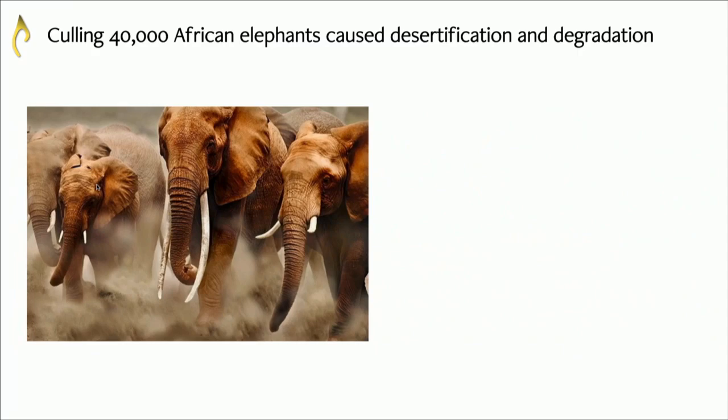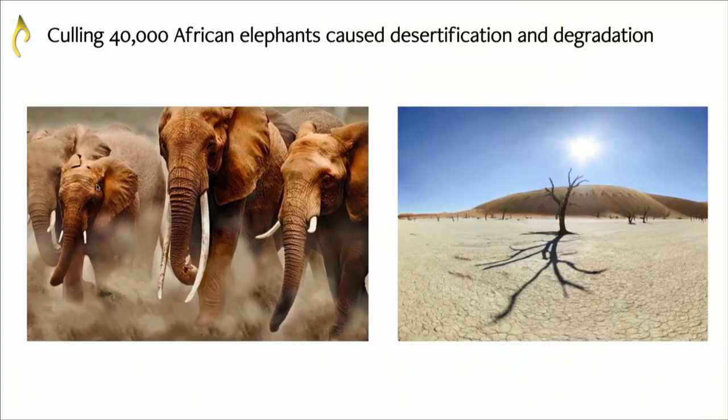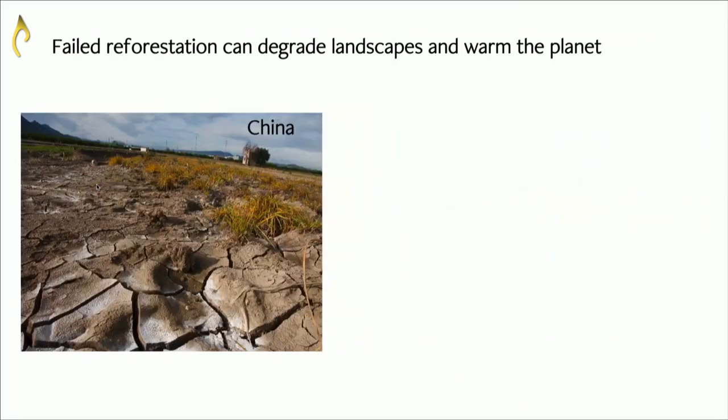Another example, culling of African elephants. The African elephant was supposed to be contributing to desertification in Africa, so they killed 40,000 African elephants, and desertification got a lot worse, and that's because, as we now know, elephants are important ecosystem engineers. They dig holes that provide nutrients and water for other animals. They produce feces that provide structure and soil quality for other organisms within the ecosystem, and they're important for maintaining those natural ecosystems. And this obviously happens with forest restoration too.